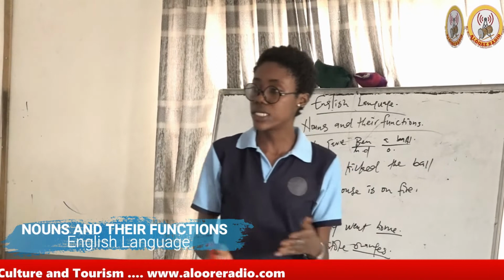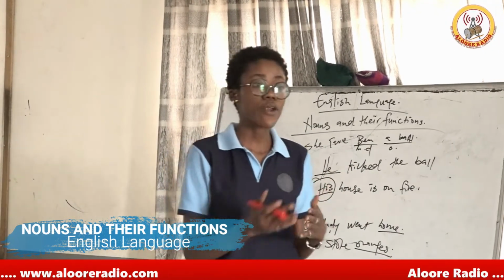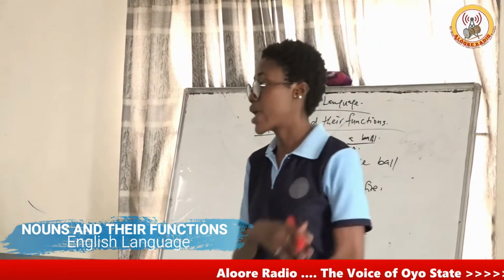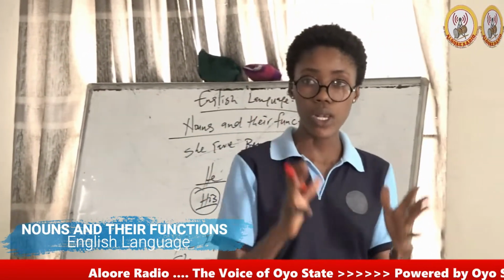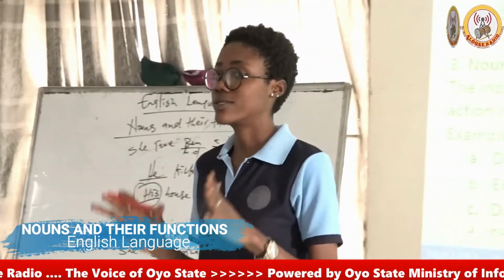The first one is the indirect, the second is the direct. But if there is only one object, that is just one object, the object can be anything. It can be a person, it can be an animal, it can be a non-living thing. But as long as there is only one object, that object is the direct object.